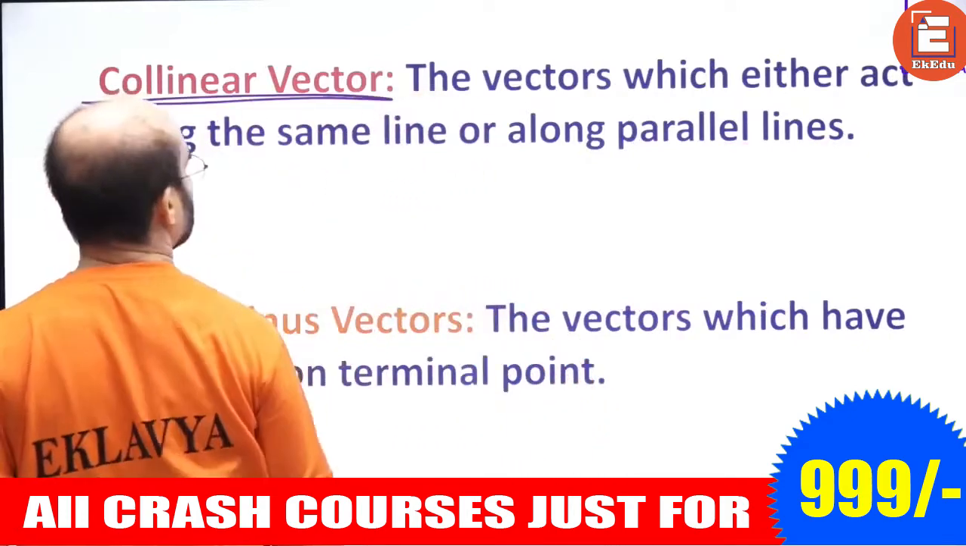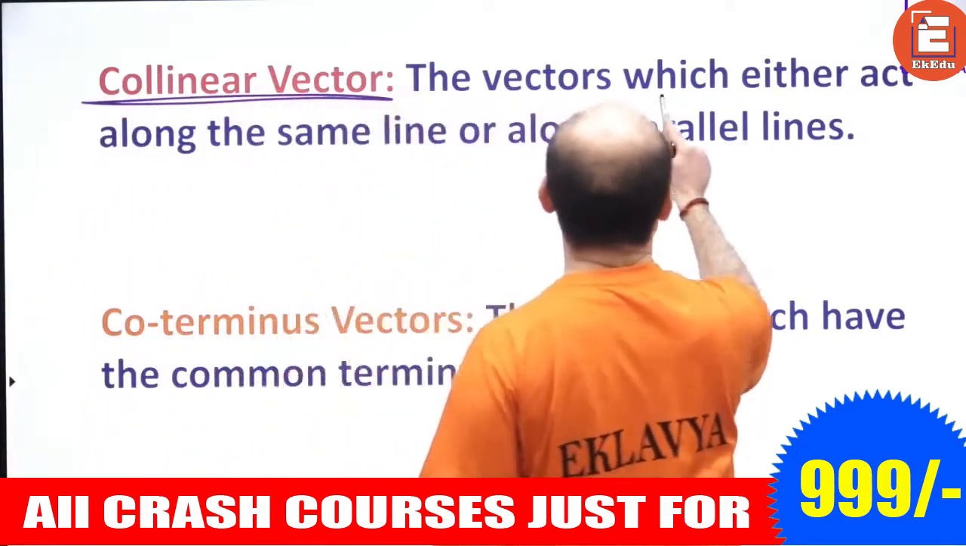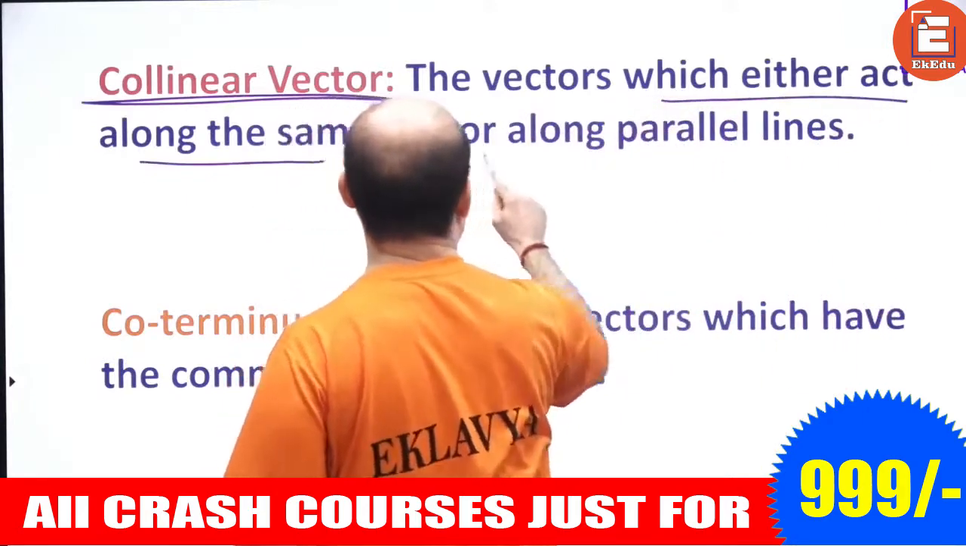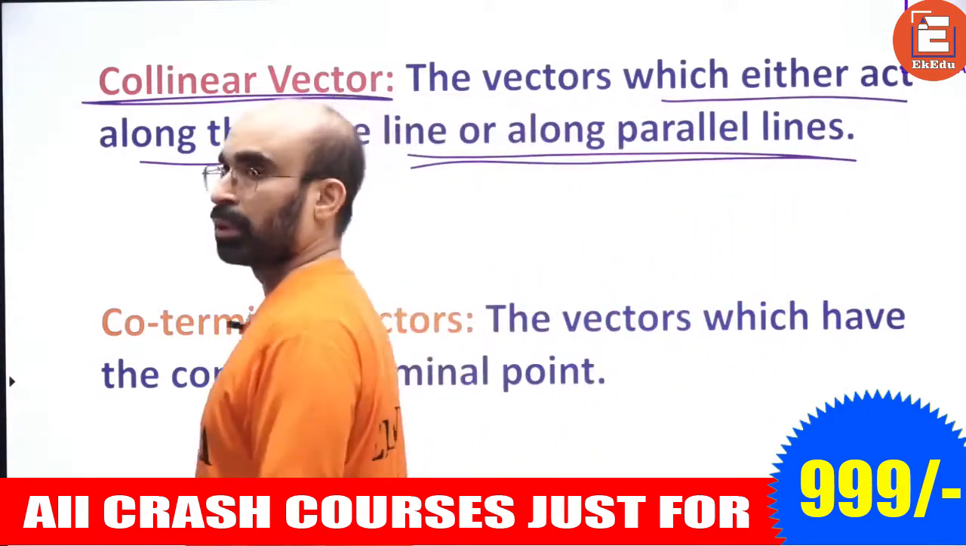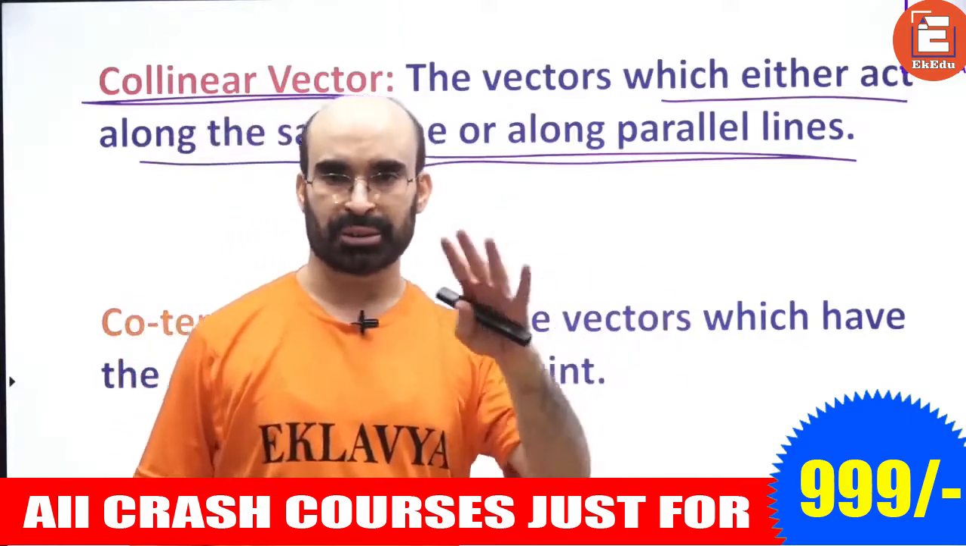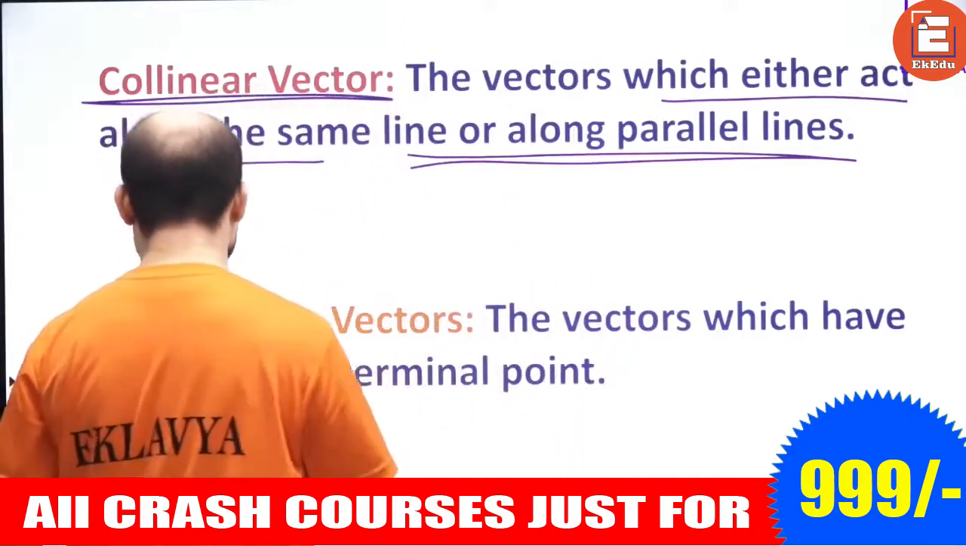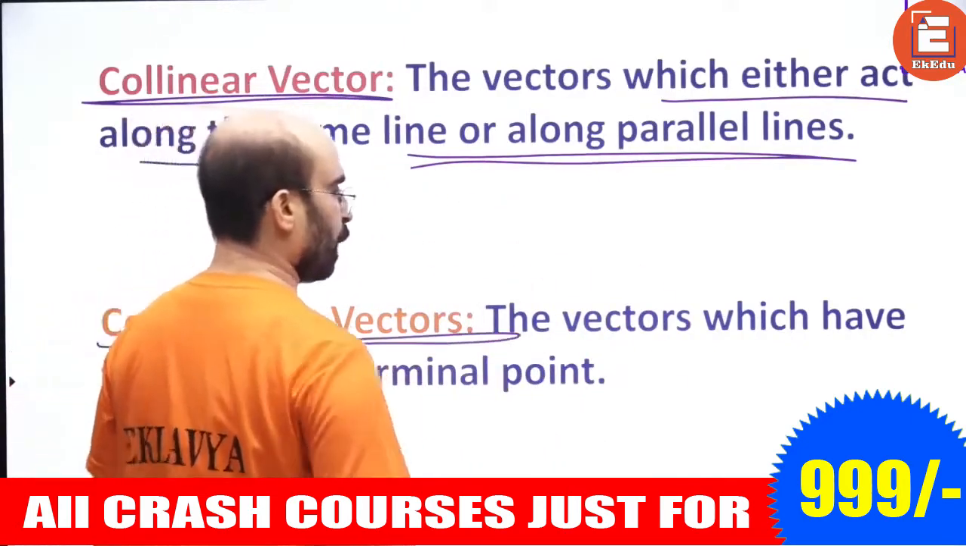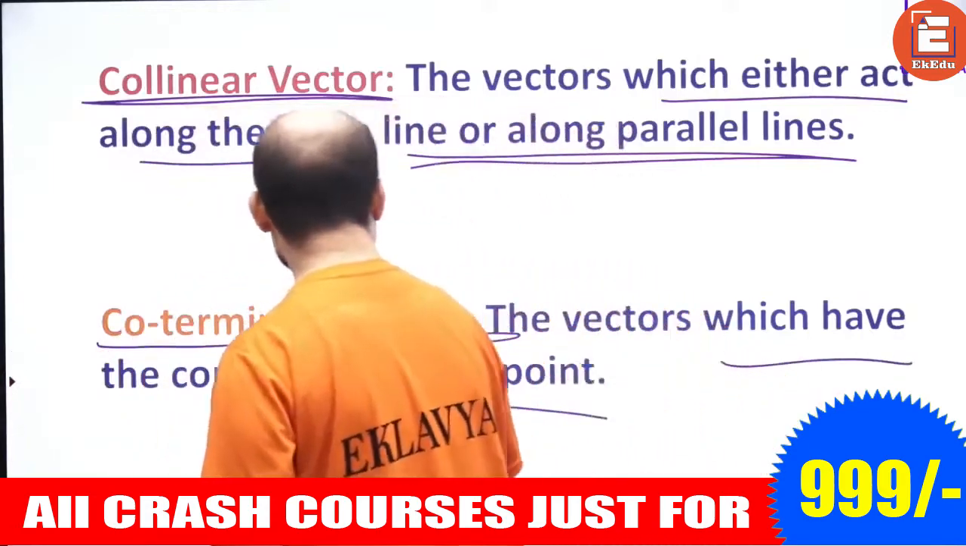Collinear vectors: vectors which either act along the same line or along parallel lines. Okay, that we understood. Coterminous vectors: vectors which have a common terminal point.